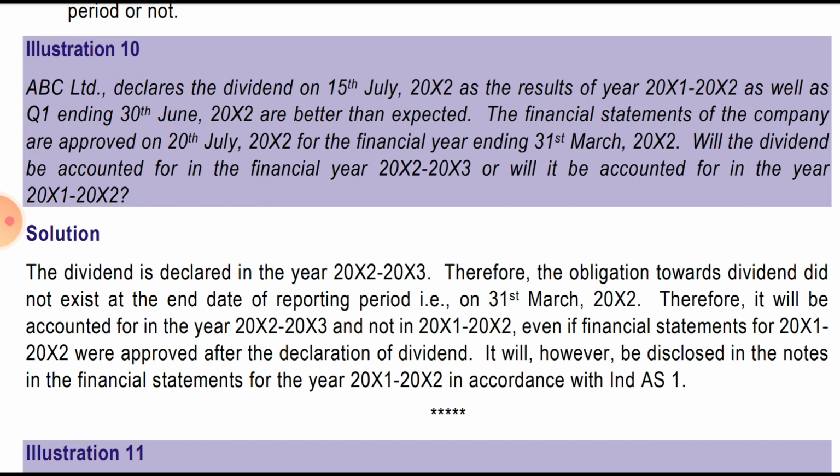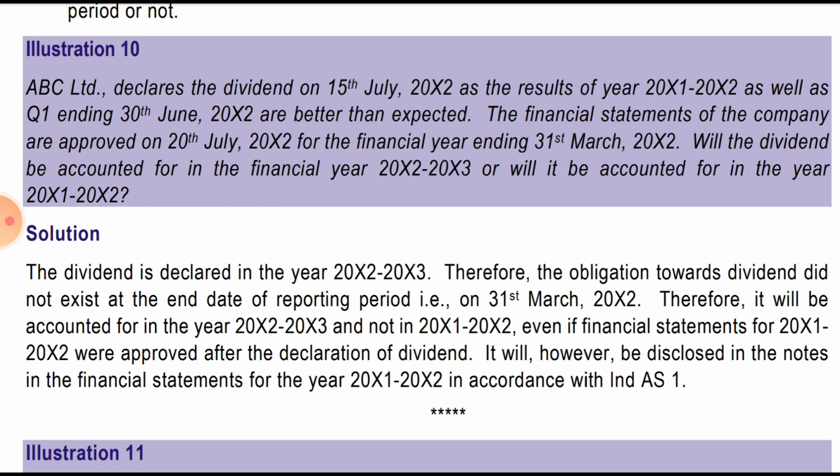The financial statements of the company are approved on 20th July for the financial year ending 31st March 2002. Will the dividend be accounted for in the financial year 2/3 or in the year 1/2? See, the financial statements were approved on 20th July for the year ending this much, and the dividend was declared on 15th July.